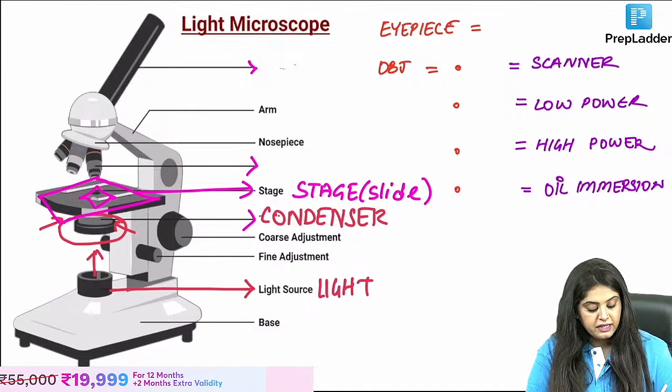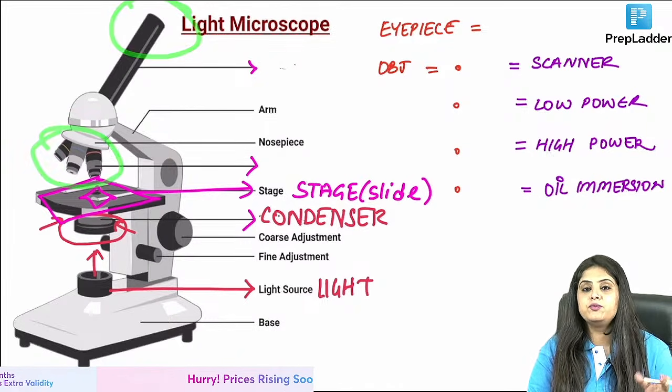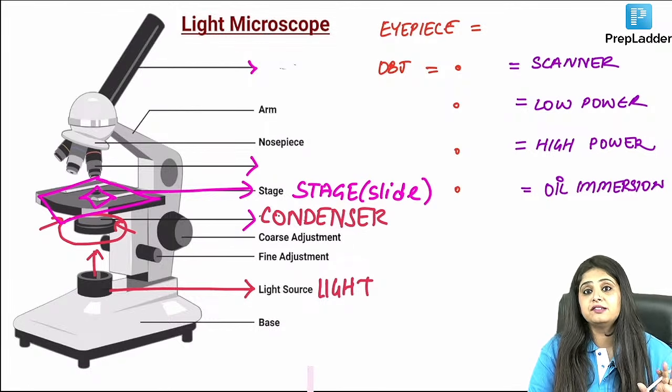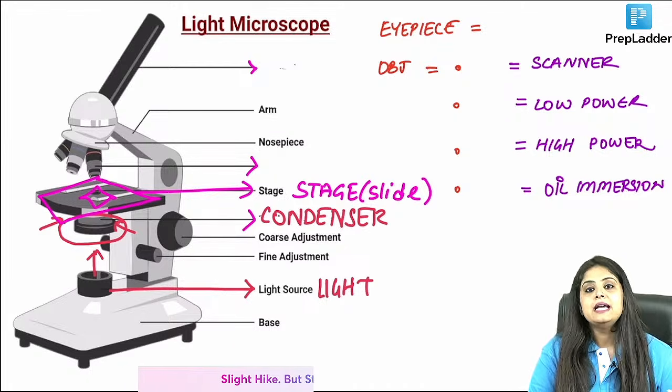After that, what we notice is that there are some objective and eyepiece lenses. That means there is some lens system, because it's a microscope. It has to zoom in.